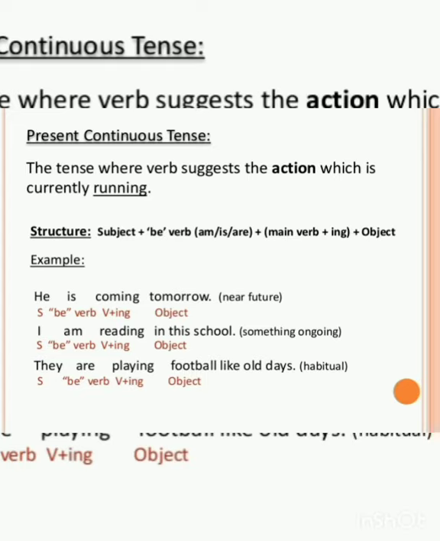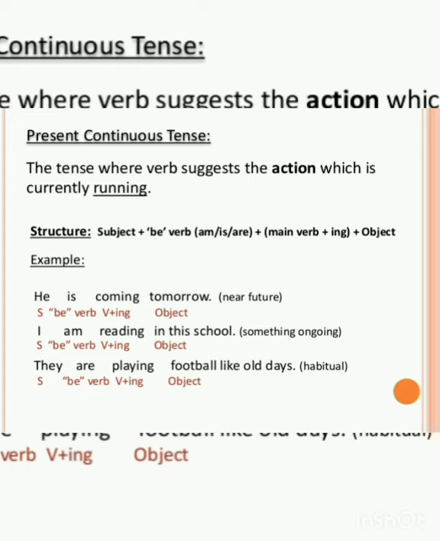Then, what should be the formula of this present continuous tense? To frame the sentence on the basis of the present continuous tense, we should write first the subject. Subject comes first, then comes the to be form of helping verbs. Those are am, is, are. In my previous class, I discussed helping verbs.